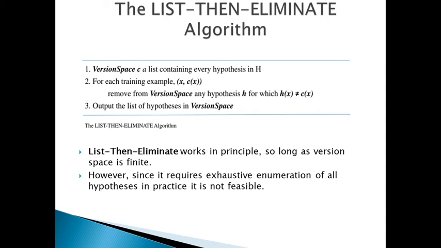Unfortunately, it requires exhaustive enumeration of all the hypotheses in H, which is an unrealistic requirement for all but the most trivial hypothesis spaces. So this is the relationship between the version space and the list then eliminate algorithm.